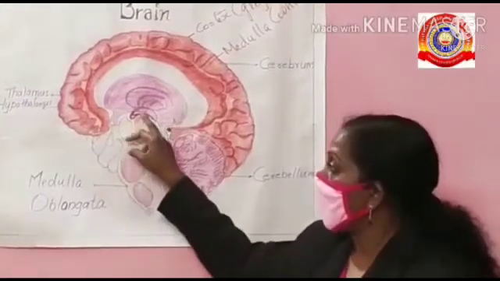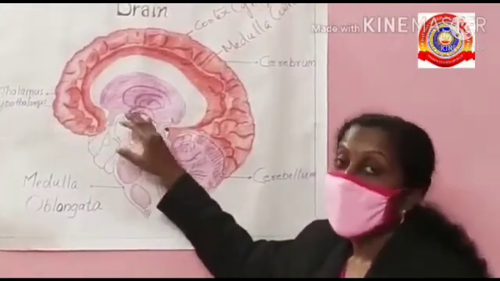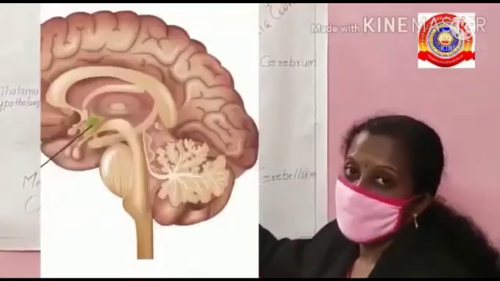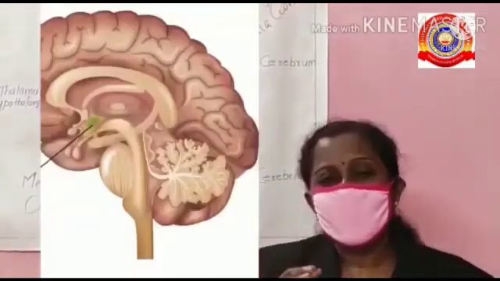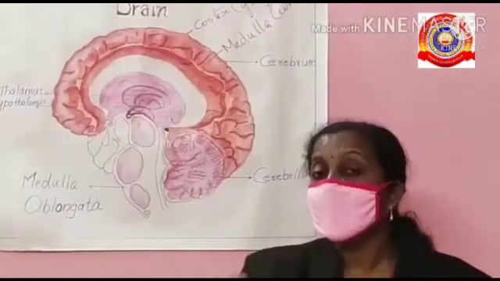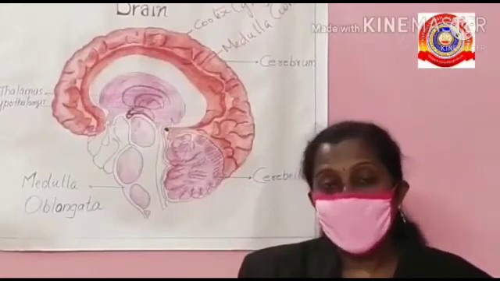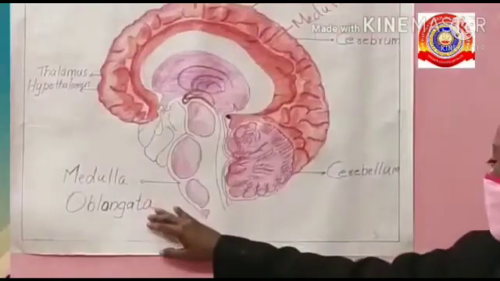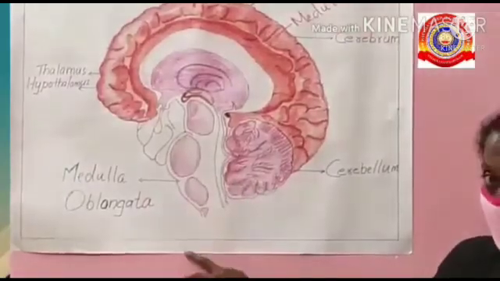Our next part is the hypothalamus. The hypothalamus is seen just below the thalamus, and its function is that it maintains homeostasis. Homeostasis means it controls body activities such as hunger and thirst. Okay, our last part is the medulla oblongata.